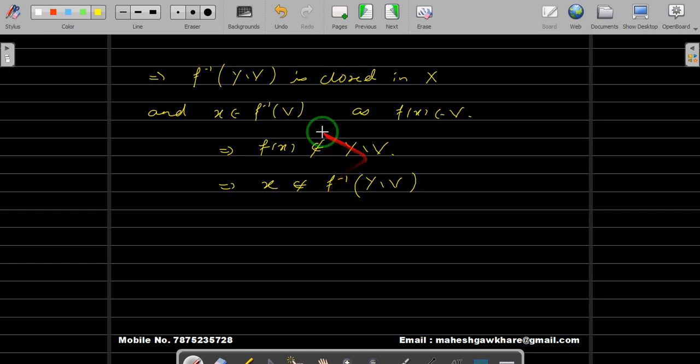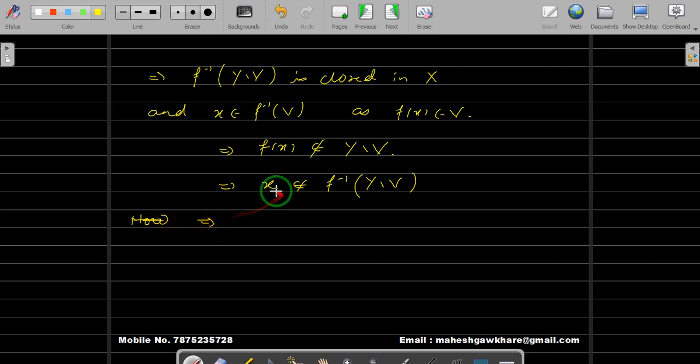Now again remember, F inverse of Y difference V is closed in X. So now, let us write here itself.